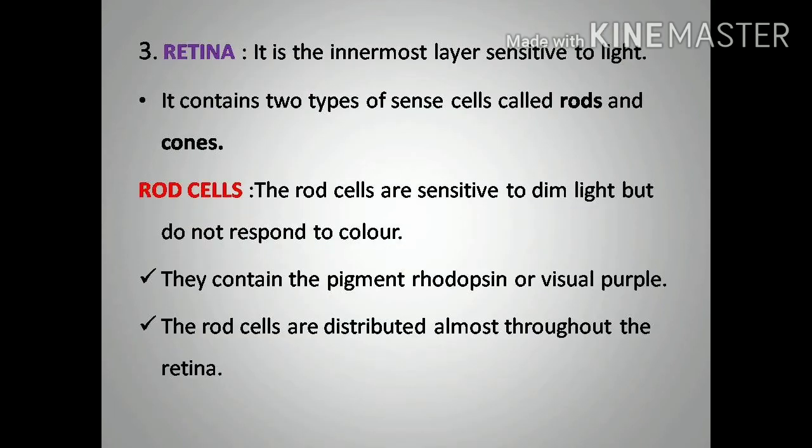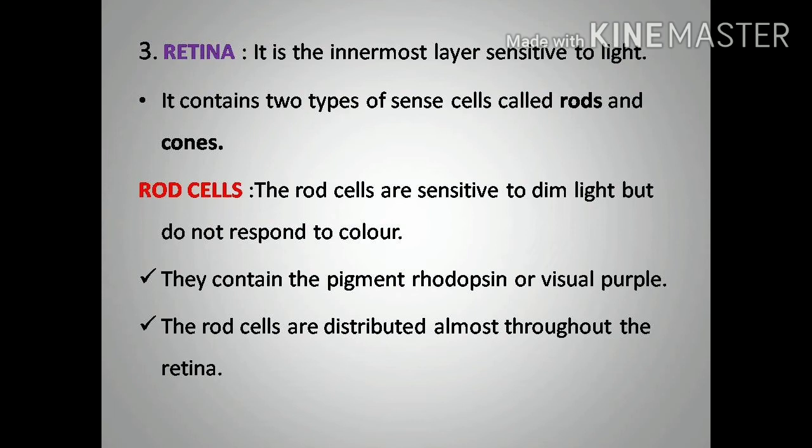The third important layer of the eye is the retina. It is the innermost layer, sensitive to light. It contains two types of sense cells called rods and cones. In the retina, we can see two types of sense cells, so it is called a sensitive layer. Those sense cells are rods and cones.